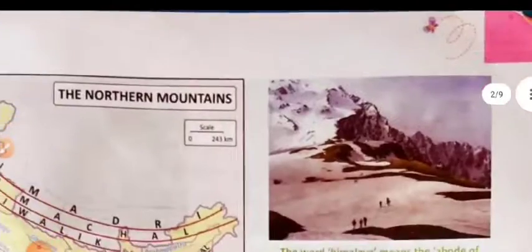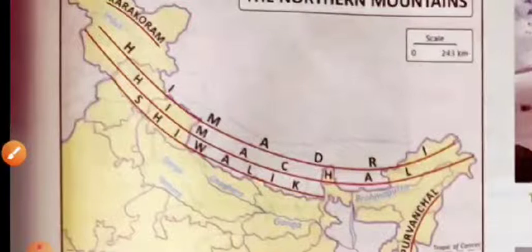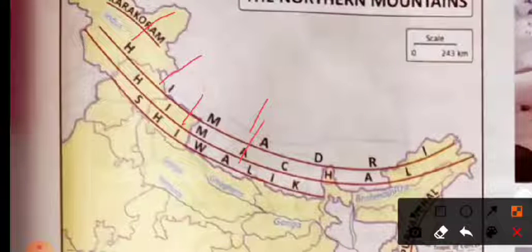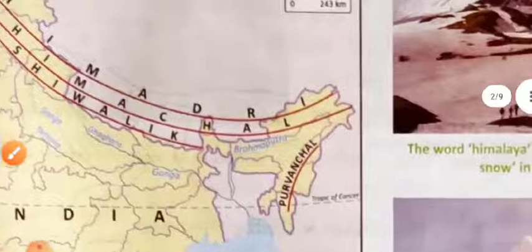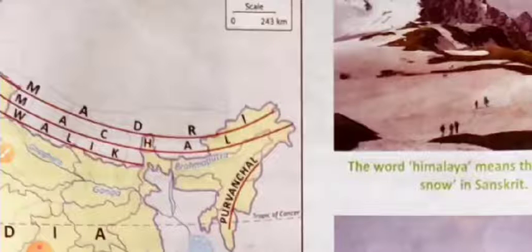In the map we can find the Himalayan region here, the Karakoram range, and the Himalayan range. It consists of three ranges of Himalayas: the Himadri range, the Himachal range and the Shivalik range. The Himadri range is also called the Greater Himalaya, the Himachal range is also called the Middle Himalaya, and the Shivalik range is called the Lower Himalaya. So there are three ranges of Himalayas: Himadri range, Himachal range and Shivalik range.